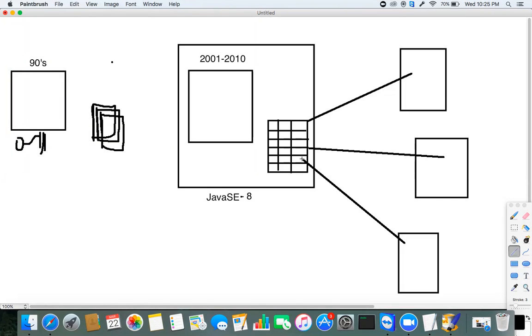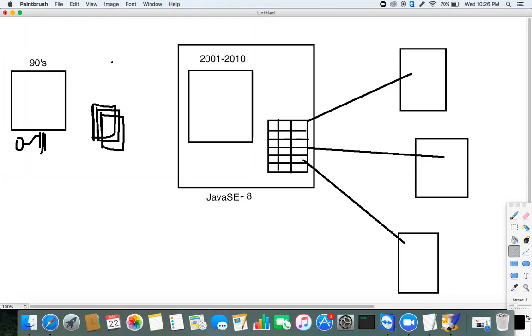By using Java SE, the one single difference is that we can develop core desktop applications, meaning the application runs on only one single computer. By using Java EE, we can develop distributed applications, meaning the same application can run across multiple technologies. So this is about Java SE and Java EE.